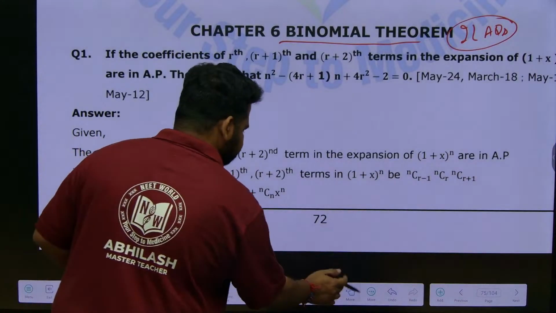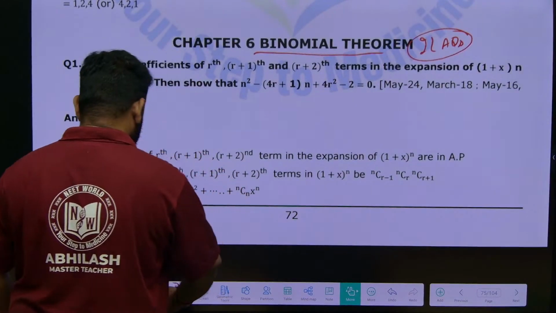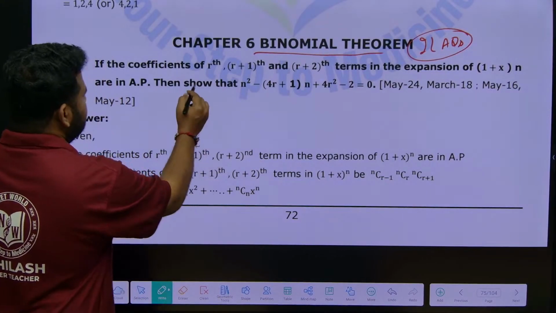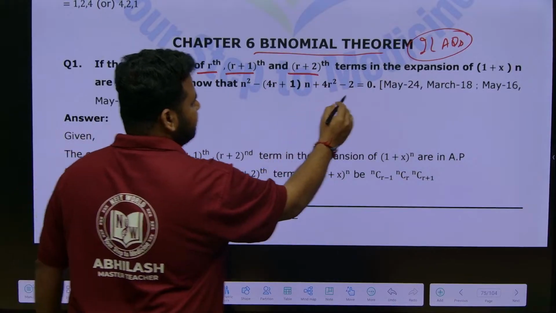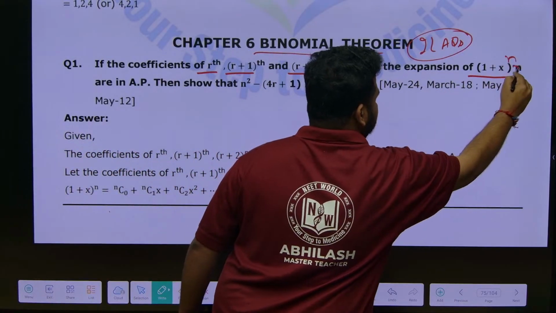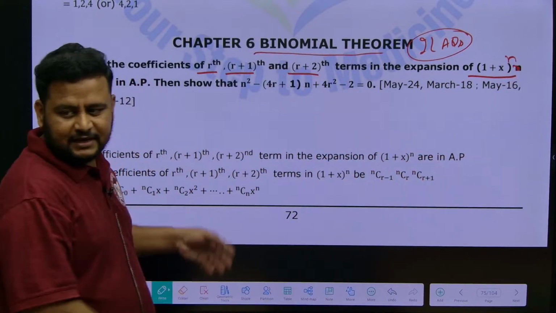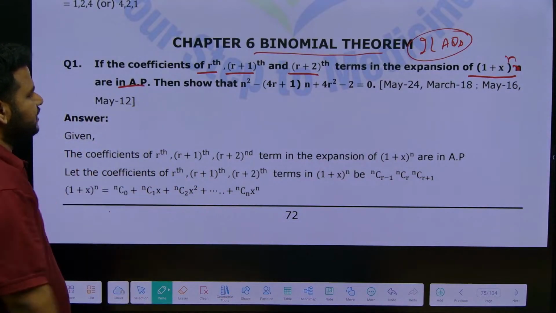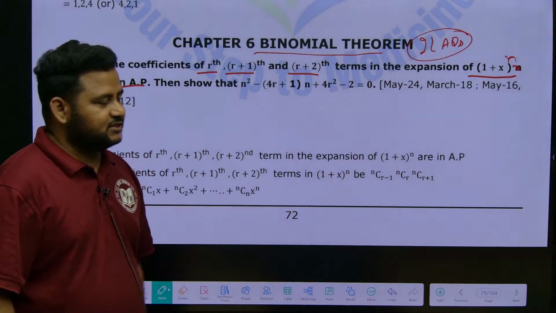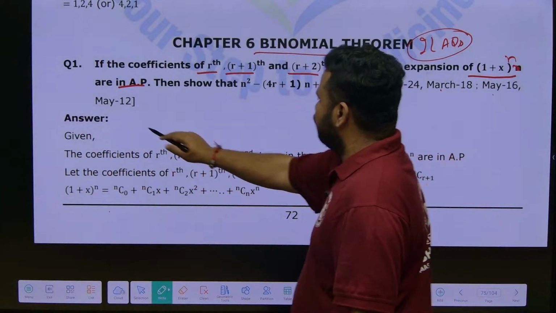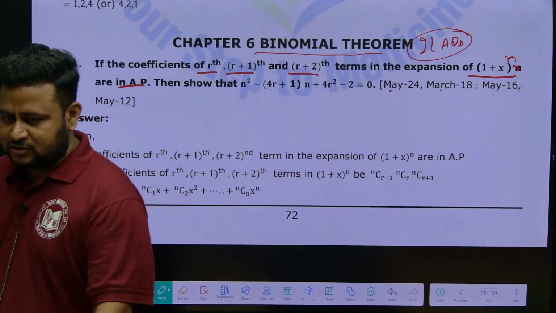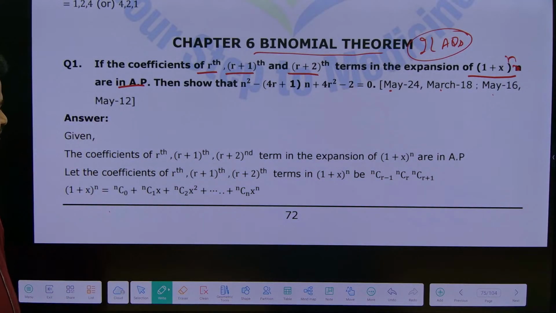See here. The coefficients of r plus 2 terms in the expansion of 1 plus x to the power of n are in AP. Again they have given AP. Then show that this equation is equal to 0. See how many times they have asked this, once, twice, third time, fourth time. 4 times they have asked this question. So this question is important.